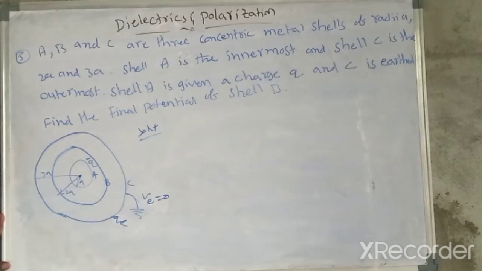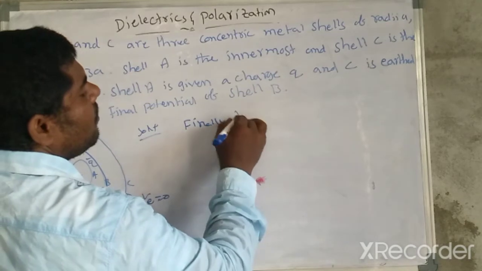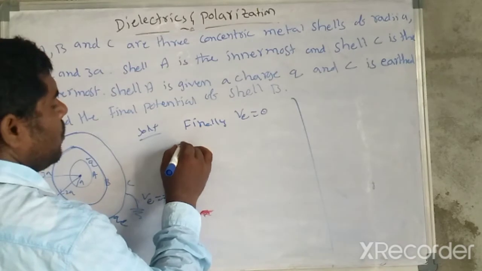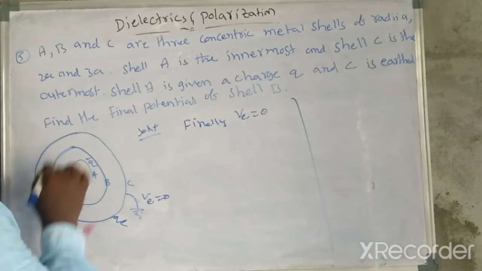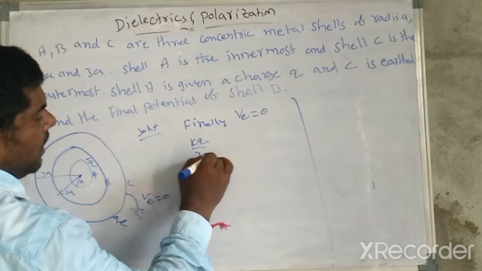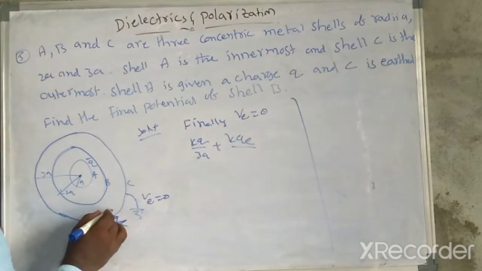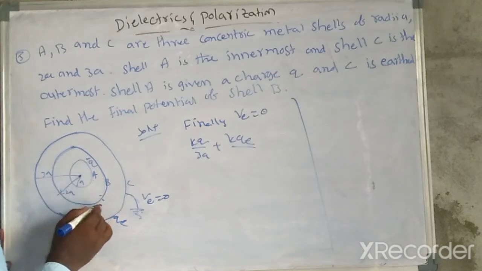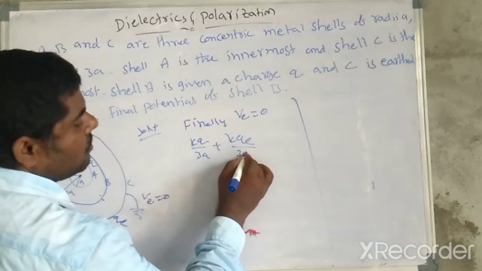So I am going to find QE first. Finally VE is equal to 0 in this case. So for the outermost surface, the outer C metal shell, the potential is KQ by 3A plus KQE by outer, with the inner side being Q. Because of this one, here the minus and here the plus, so plus Q, and the distance from the center is 3a, and here also 3a, equal to 0.